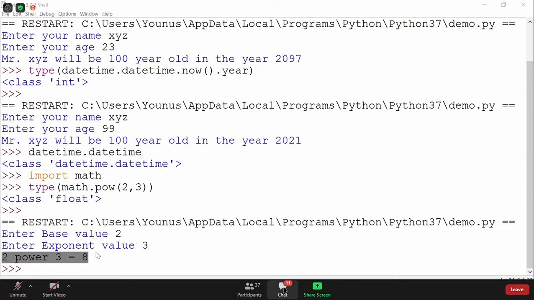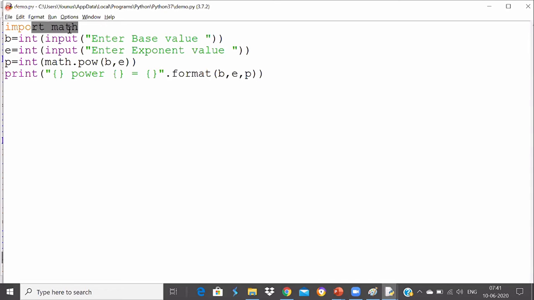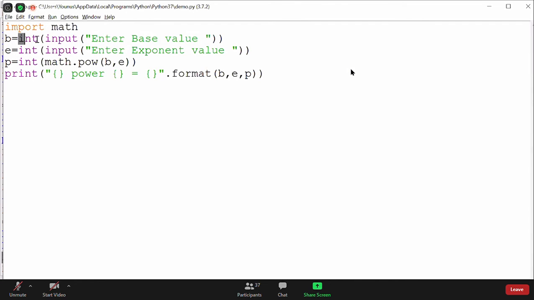Understood this program? I'm importing math, so all the functionality from that math module got imported, and we say enter base value. So the user will enter the base value, and I will convert it into an integer. Then I will take the exponent value from the user and convert it into an integer again. Then math.pow of base comma exponent will return a float. I don't want to print 8.0 unnecessarily, otherwise the output will be 8.0. So I have converted it into an integer.